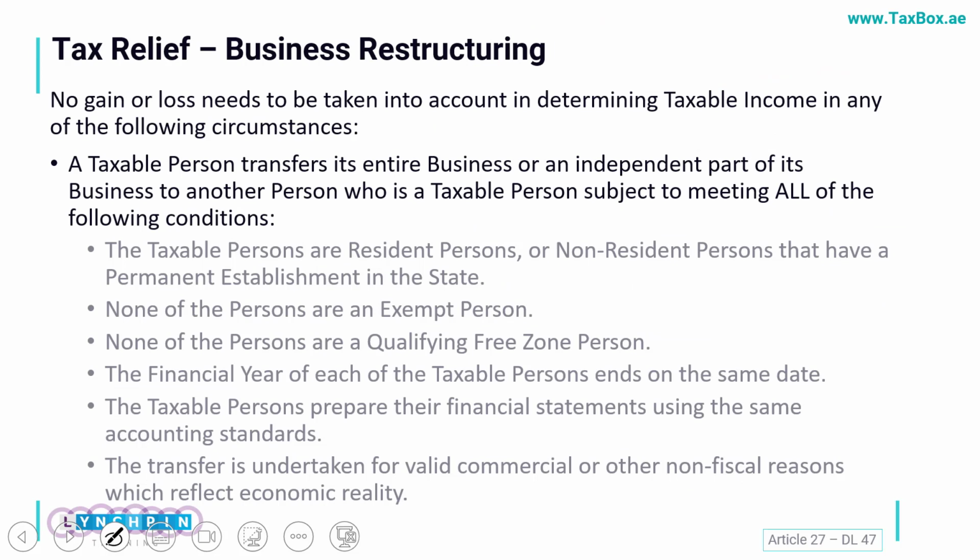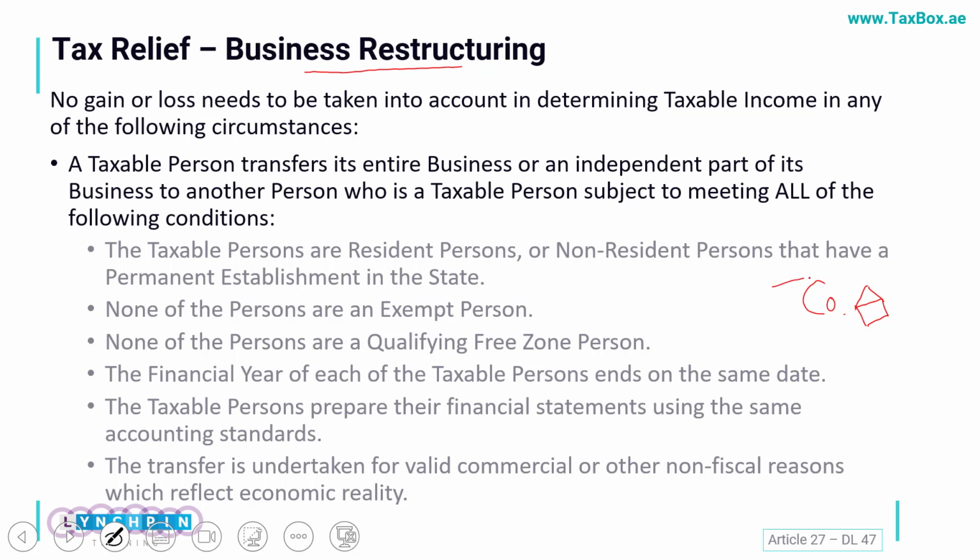Next is a relief for the business restructuring. So here an important area to understand is that when you register for taxation, you are basically registering the entity itself, unless it is a transparent entity.